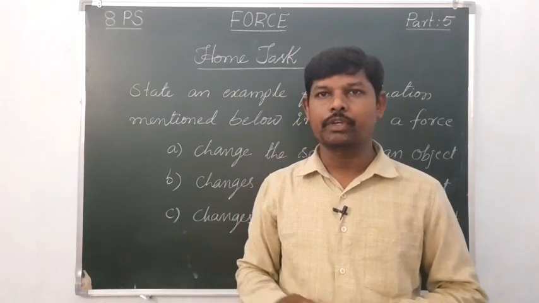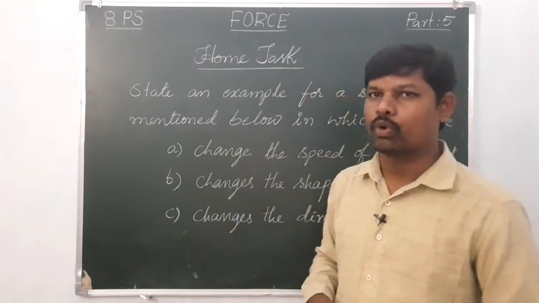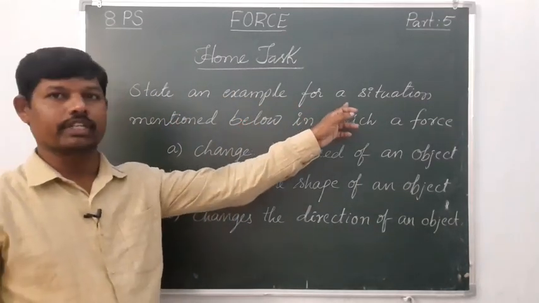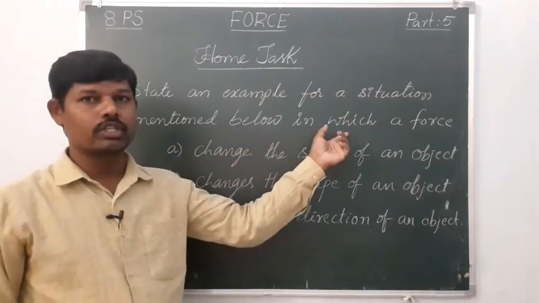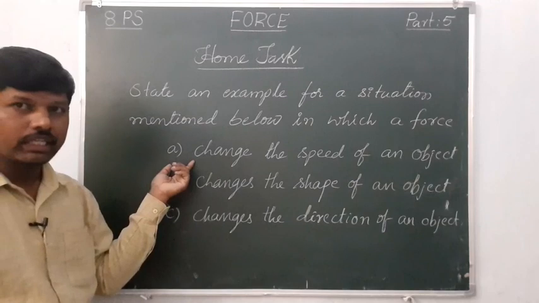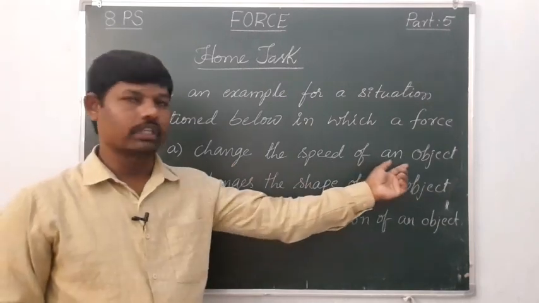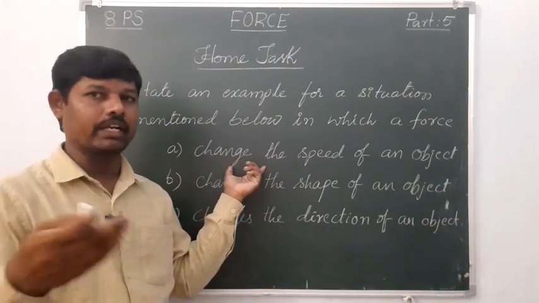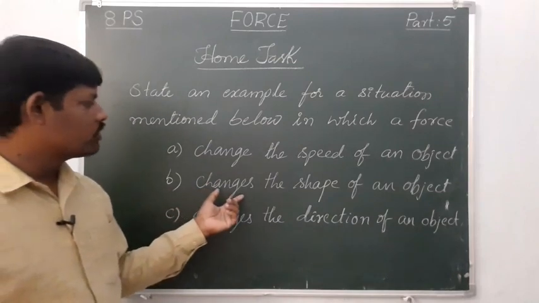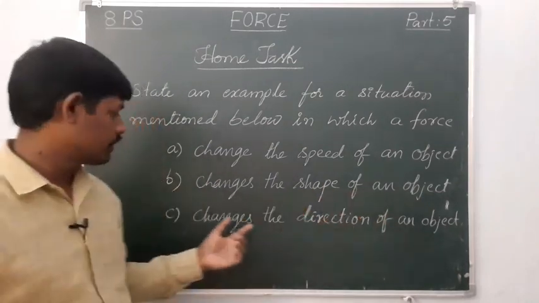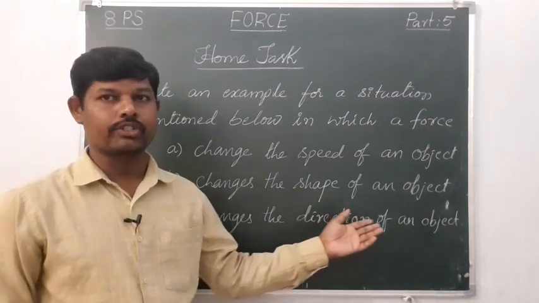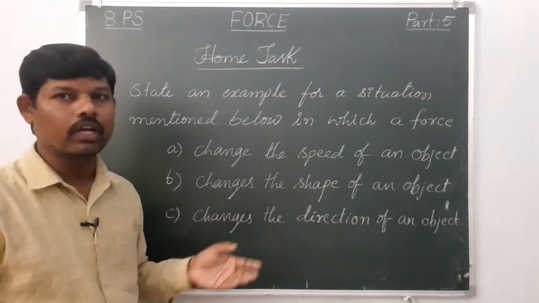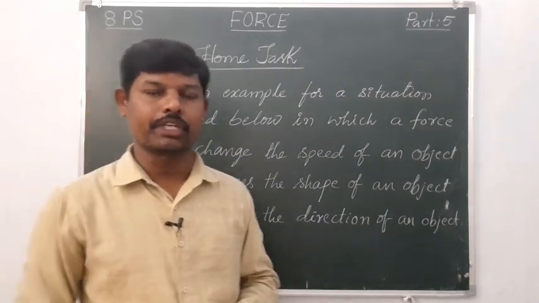So let us conclude the lesson with a home task. What is the home task? State an example for each situation mentioned below in which a force, first, changes the speed of an object. You have to give one example. Already we have discussed; you can write that or your own. The second one, changes the shape of an object. And the third one, changes the direction of an object. For these three, you have to give your own example, or you can also give an example we discussed in this class.